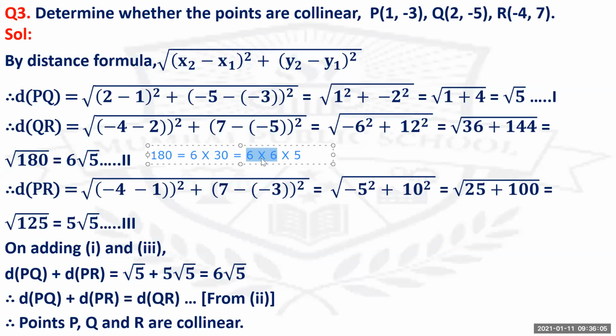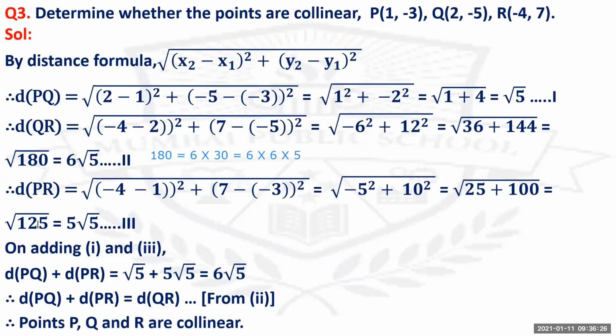So what are the factors of 180? A pair of 6 and 6. From this pair of 6 into 6, one 6 will come out. So you'll get that as 6. But 5 does not have any pair, so that will remain under the root sign. So your answer is 6 root 5. Is this clear to all the students? Understand? Now here you should not have any doubts.